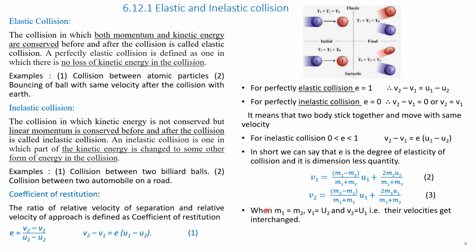Therefore, there is a special case when M1 is equal to M2, that is, the mass of body 1 is equal to the mass of body 2. If you put M1 equal to M2 in equations 2 and 3, we get V1 is equal to U2 and V2 is equal to U1. You can cancel and simplify, and you will get V1 equal to U2 and V2 equal to U1. That is, after the collision, their velocities get interchanged.